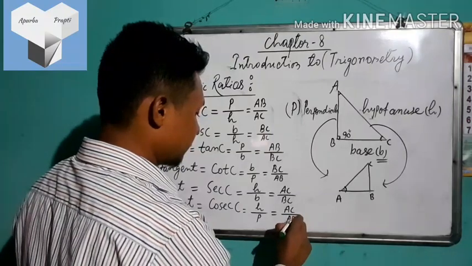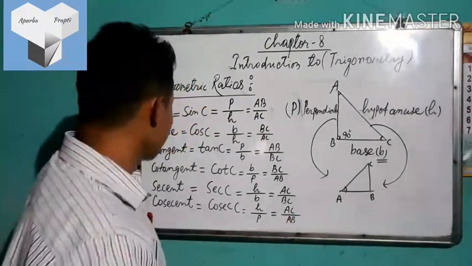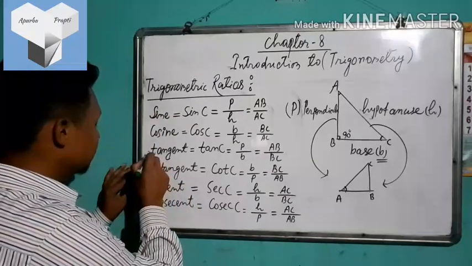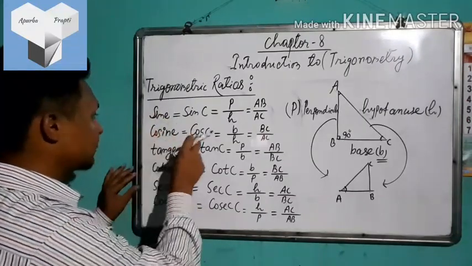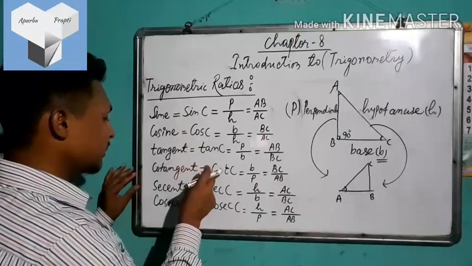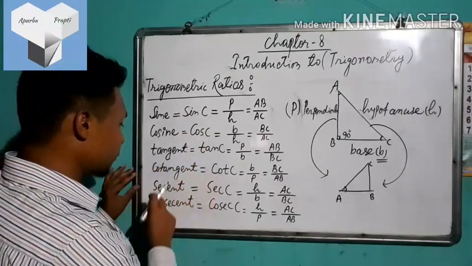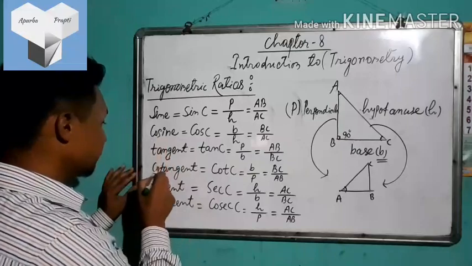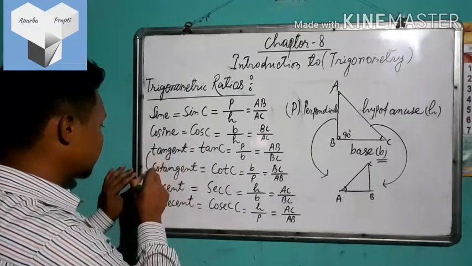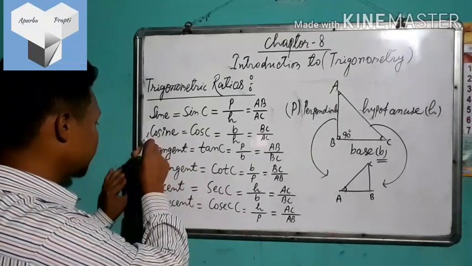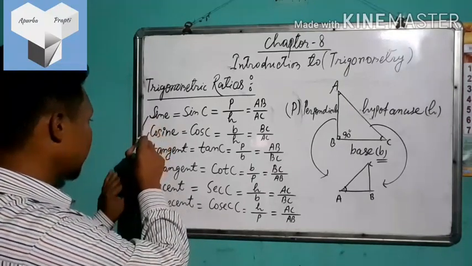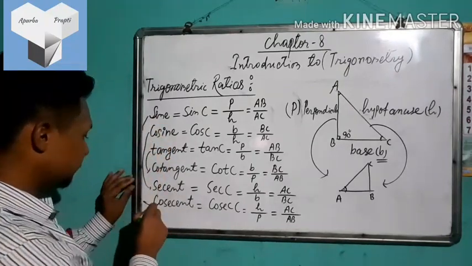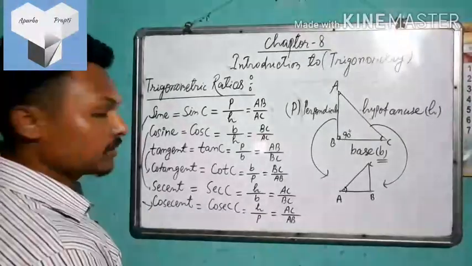So simple. So mind this: if you memorize three of them, that means sine, cos and tan, then these three will come automatically, because tan is the inverse of cot, cos is the inverse of sec, and sine is the inverse of cosec.